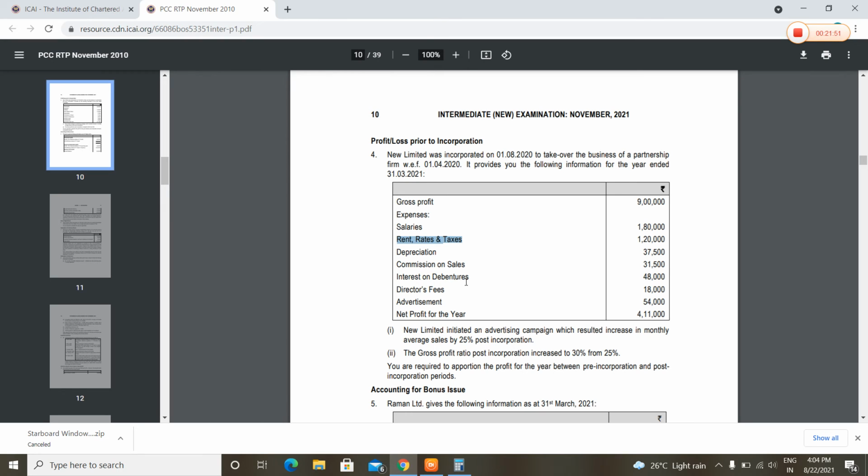Commission on sales will be on sales ratio. Depreciation will be on time basis. Interest on debentures will be post-incorporation. Directors' fees post-incorporation. Advertisement post-incorporation.